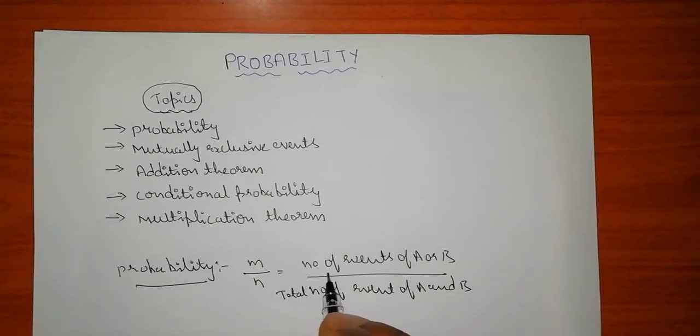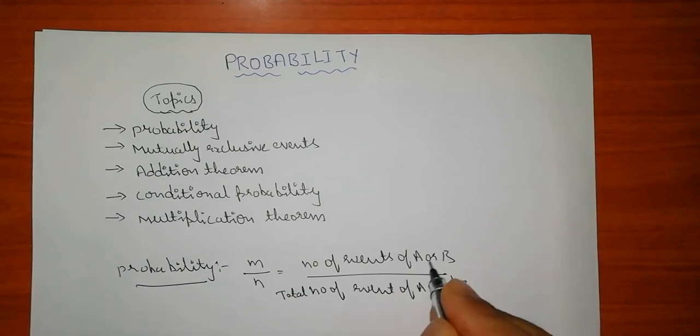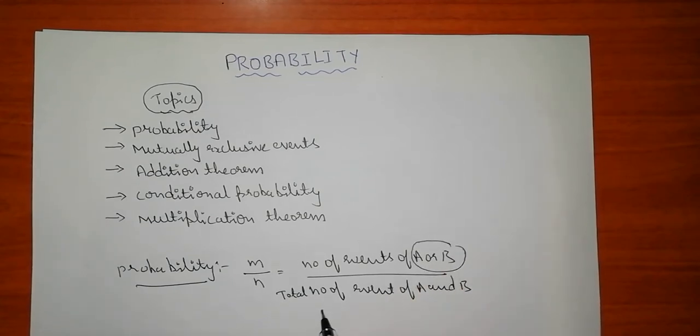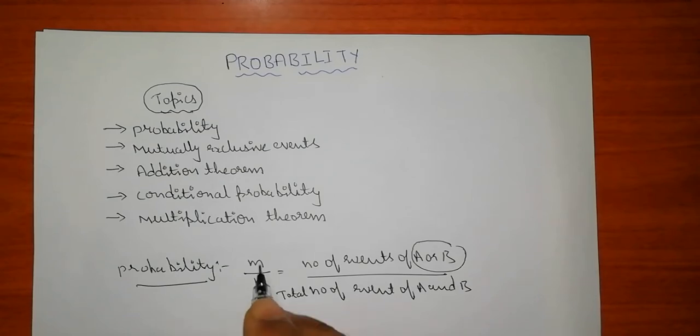If two events A and B are given, only one of the events will be present, either A or B, but the total number of events of A and B, whatever the total number of events given to you, will be written on the downside. And probability is denoted like m by n.